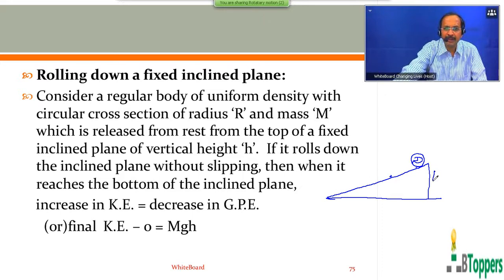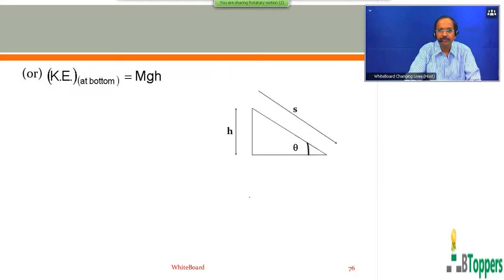So when it reaches the bottom of the inclined plane, decrease in the gravitational potential energy is mgh, where h is the vertical height of the inclined plane, and increase in kinetic energy equals the final kinetic energy at the bottom of the inclined plane minus the initial kinetic energy at the top. Initial kinetic energy at the top is zero. I have done this discussion in the previous class. Those who are writing notes, please pause and finish writing up to here so that I can show my next slide. So the final kinetic energy at the bottom of the inclined plane is equal to mgh.